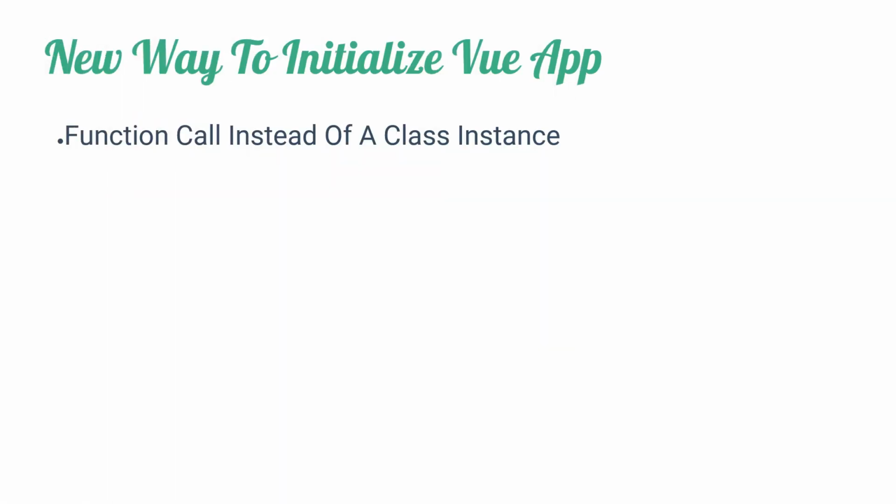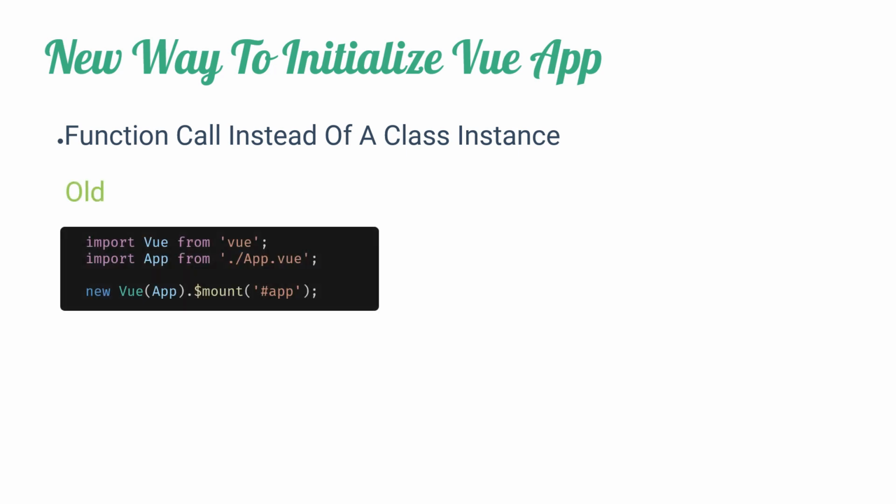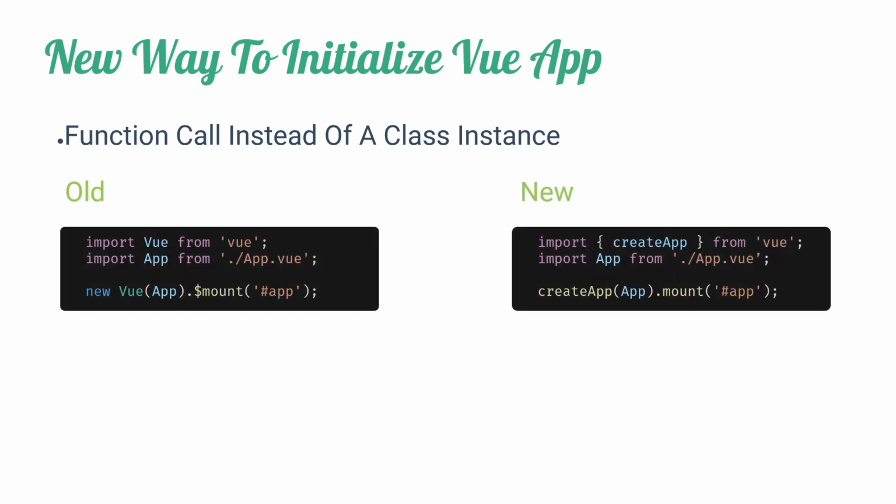Vue 3 has a new way to initialize application. In Vue 2 we have to initialize application like this. In Vue 3 we have to import the createApp function. You can see it here. It is a tree shakeable function and we have to call it with the mount method.